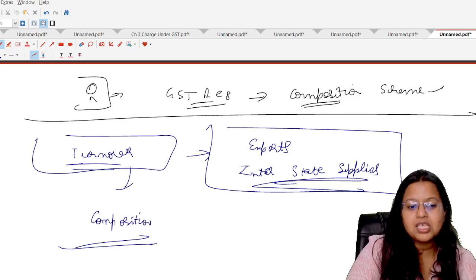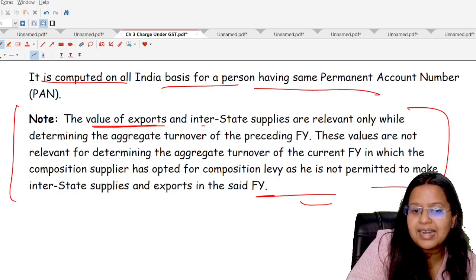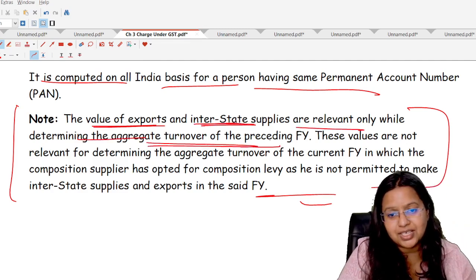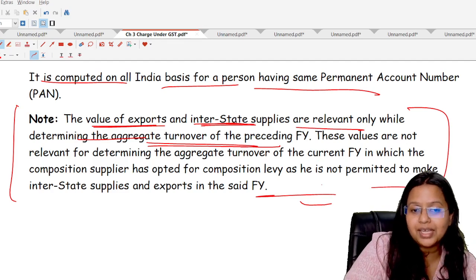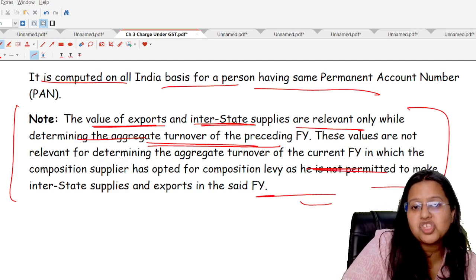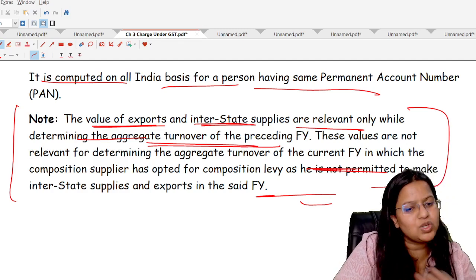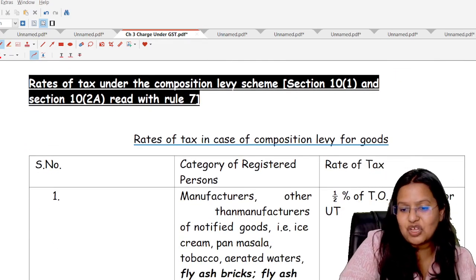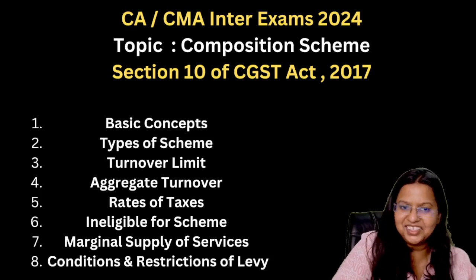Okay, so this was actually the note here. The value of exports and interstate supplies is relevant only when determining the aggregate turnover of the preceding financial year. But when we check the aggregate turnover of the current financial year, in which the person has opted for the composition levy, students, they are not permitted to make any kind of interstate supply and exports, so it will not be included ever. So with this, we have covered the next subtopic also, that is the meaning of aggregate turnover.